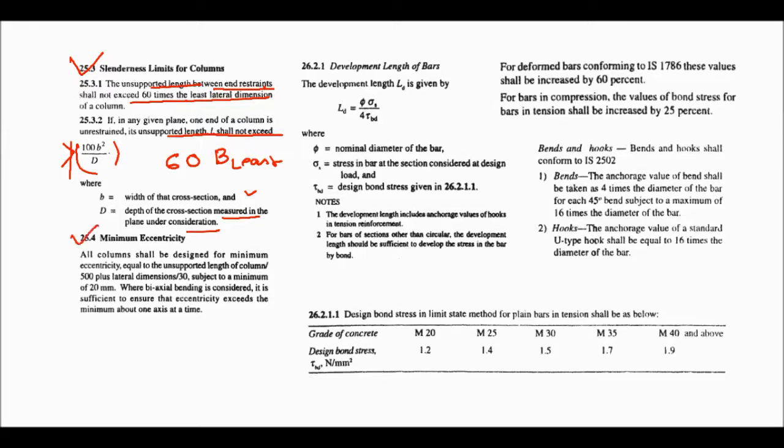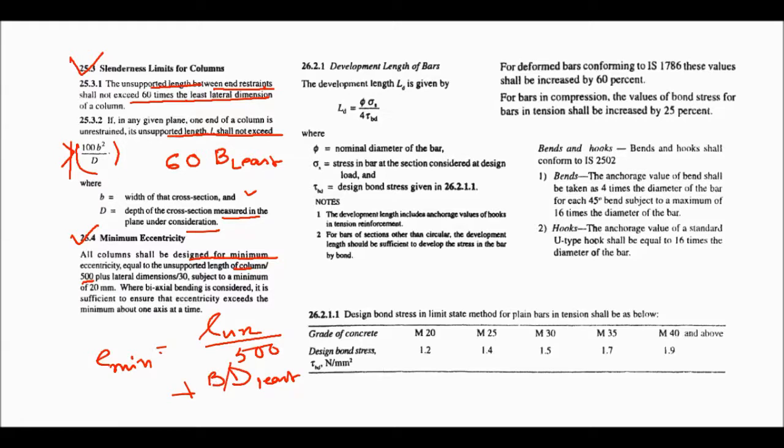Now minimum eccentricity. The column shall be designed for minimum eccentricity, e minimum, equal to the unsupported length of the column L divided by 500 plus least lateral dimension, d least, divided by 30. This is the least lateral dimension, so b or d, anyone.